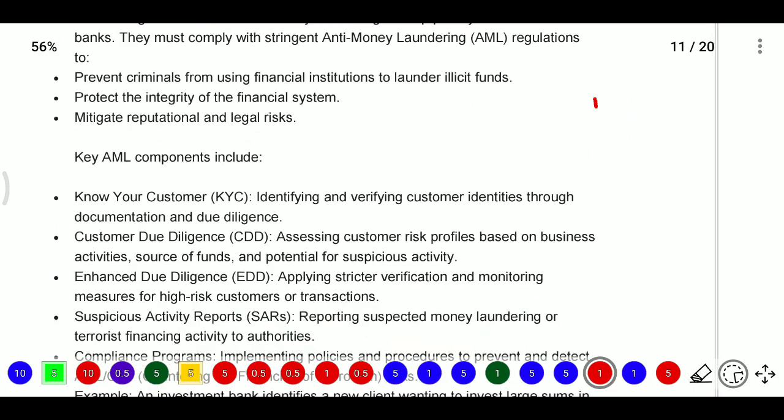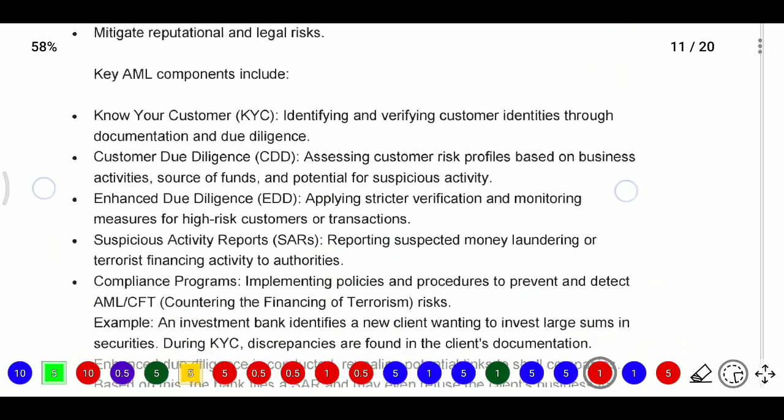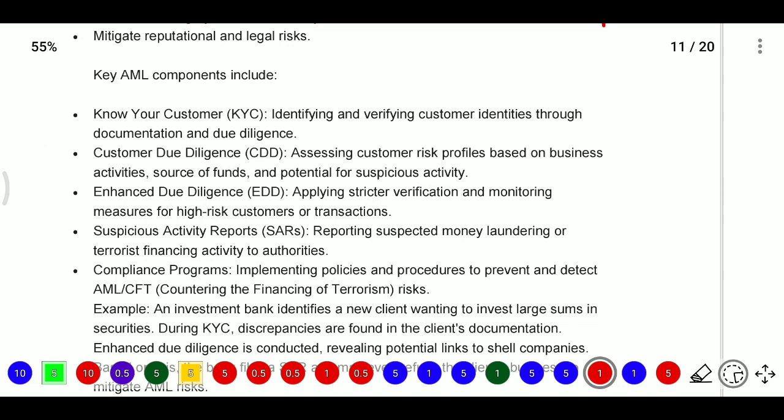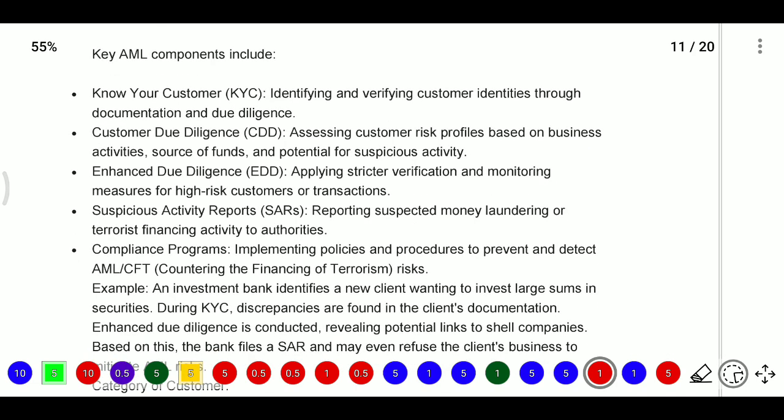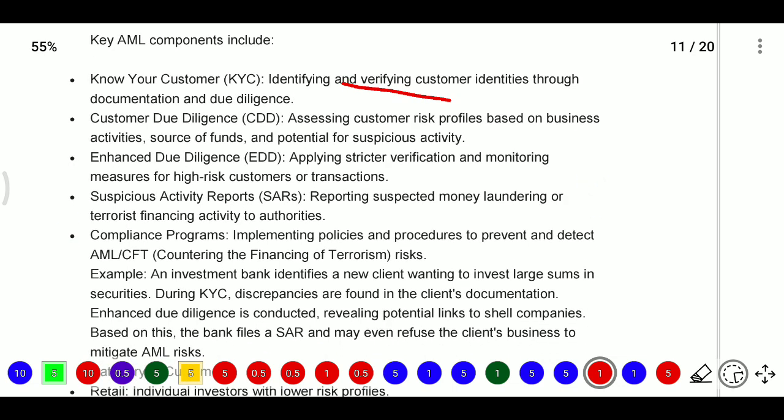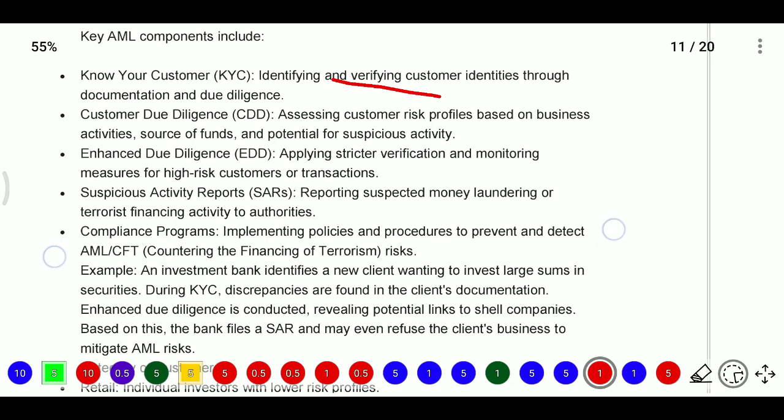What are the key elements in the AML components? First we need to know about KYC. KYC means know your customer. Know your customer means identifying and verifying customers' identities through documentation and due diligence, that is KYC norms. In any case, if you go to a bank, they will take these KYC norms. KYC norms means identifying your customer and verifying the customer's identity through documents, Aadhaar card, PAN card, and diligence.